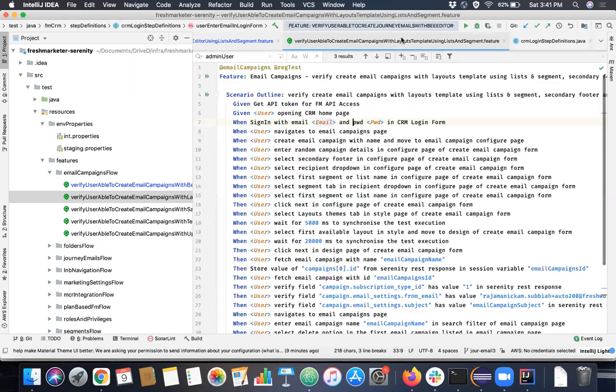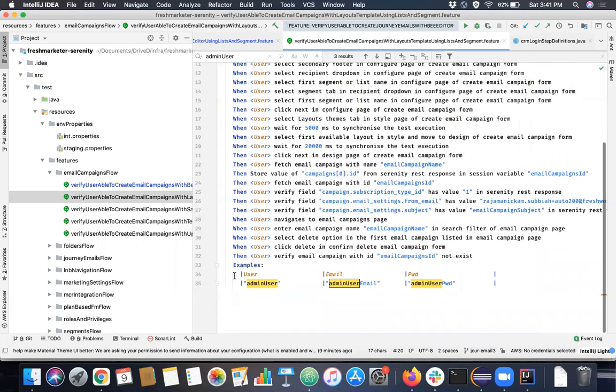So if you wanted to pass some data from your feature file itself, instead of the scenario keyword, we use the scenario outline keyword, and we use these examples. Here we use a single example. I can go and create multiple examples like this using a pipe symbol. One more user I can create. Let's say this is a manager, and manager username, manager email, or manager password.